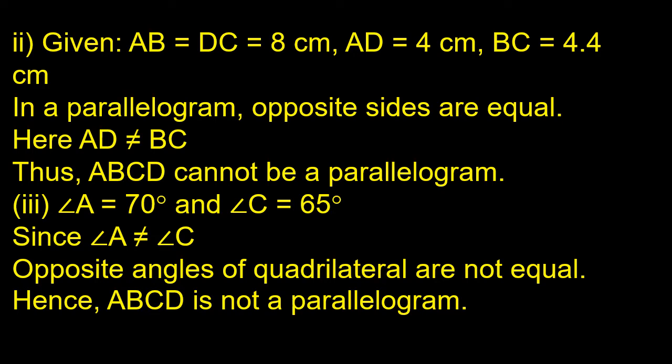Hence ABCD is not a parallelogram, as the opposite angles of the quadrilateral are not equal. Here in the second condition opposite sides are not equal. In the third condition opposite angles are not equal. So the second condition does not satisfy the properties of a parallelogram, and the third condition also does not satisfy the properties of a parallelogram. So in both conditions the given quadrilateral is not a parallelogram.